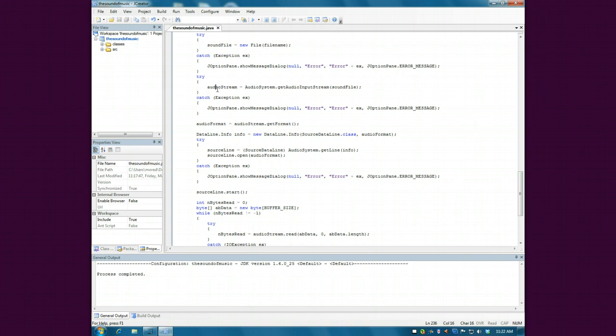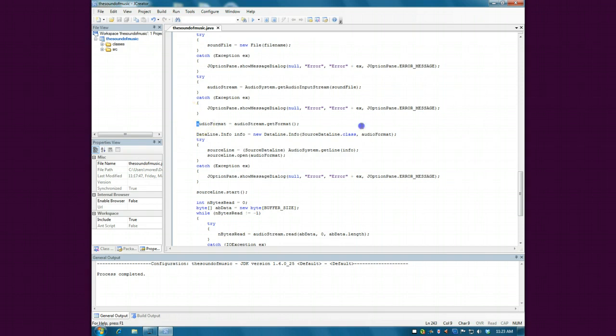Nice and useful. Also, the audioStream.getFormat. This is what audio format does. It makes sure it gets the format, basically. It gets it of .wav, .ogg, whatever Mac uses, MP3, iTunes. Yeah, M4A actually. M4A. Okay, all the audio files that you can possibly want, ever. Not bad.